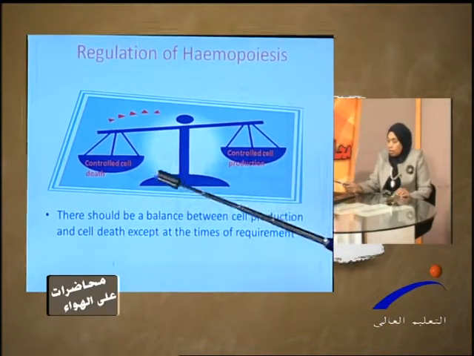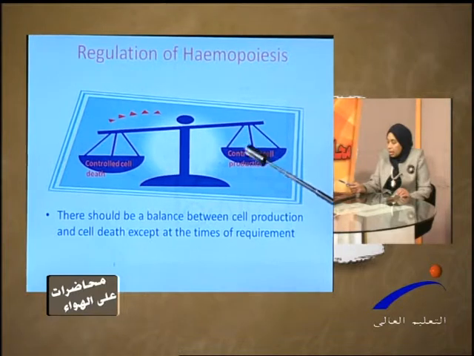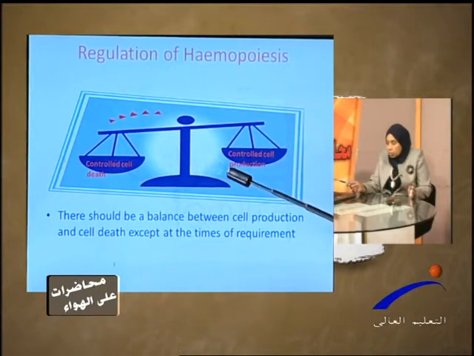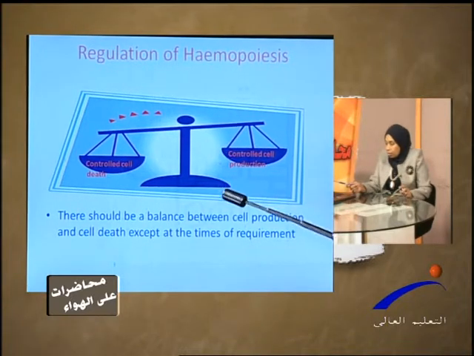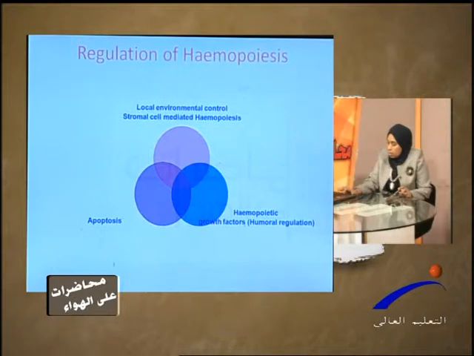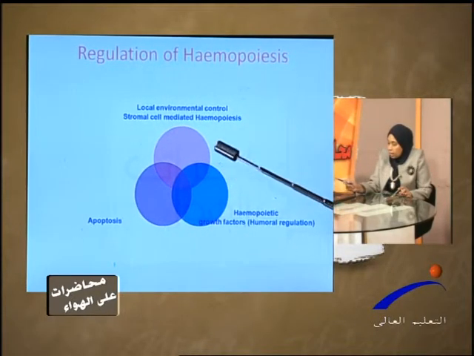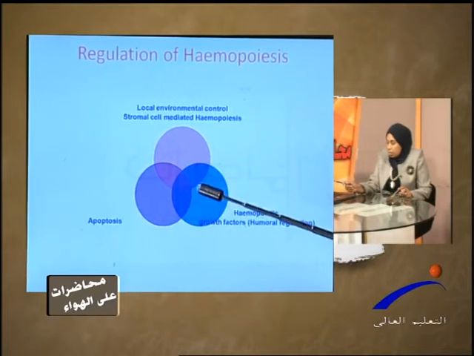Because excess cell production can lead to cancer, and increased cell death can lead to aplasia, both of which are dangerous situations. So, regarding the regulation of hematopoiesis, it has a local environment